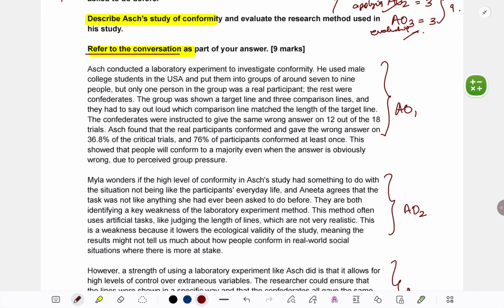So very quickly, now I'll do a run through because I'm running out of time. I'll run through this answer. For AO1, Asch's study is described. Yes, you can write less than this, but I'm highlighting the key points which you make sure you cover. Mention that it's a lab experiment.